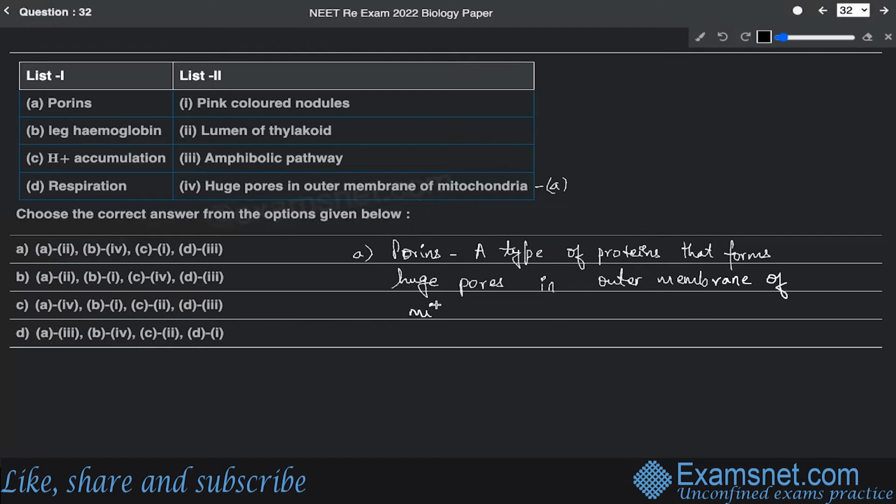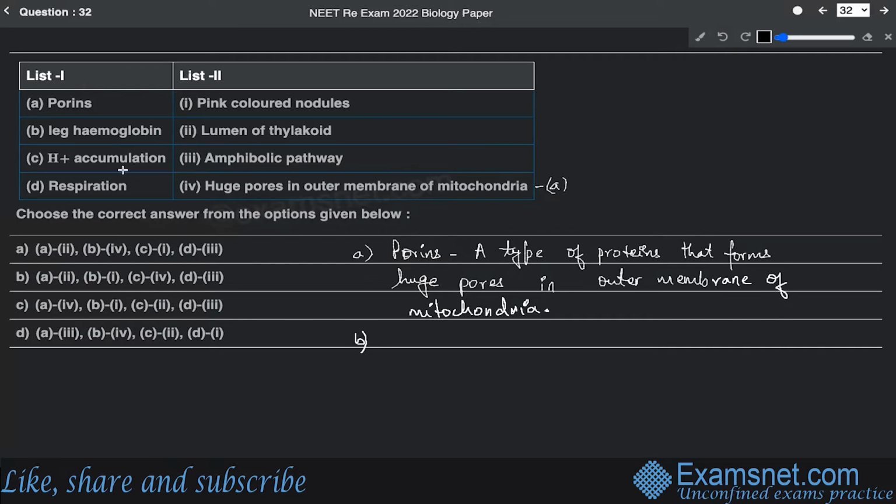With the help of porin proteins, since they create pores, the molecules will have very easy movement from the extracellular environment to the intracellular environment. All right, so that is the case.